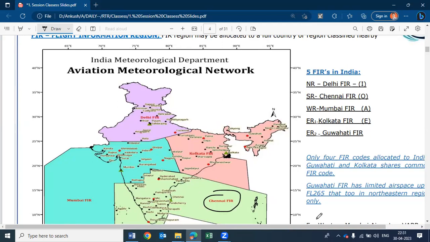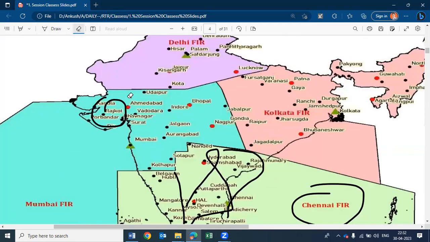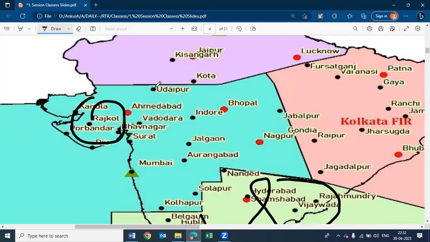And what are the regions covered under Southern FIR? Kerala, Tamil Nadu, Karnataka, Andhra Pradesh and Telangana. Okay. What are the regions covered under Mumbai FIR? Gujarat, Madhya Pradesh, Maharashtra. Okay. Some region of Rajasthan. This Udaipur is a city of Rajasthan.